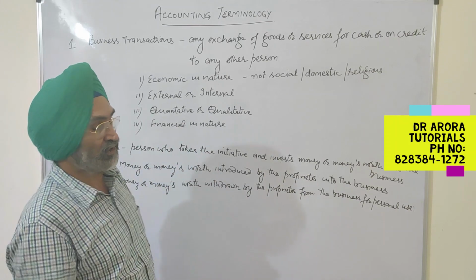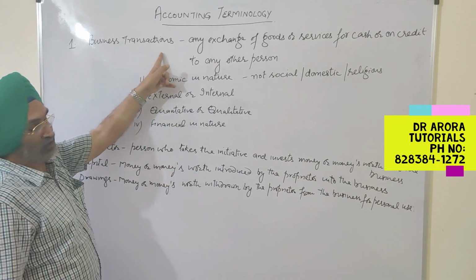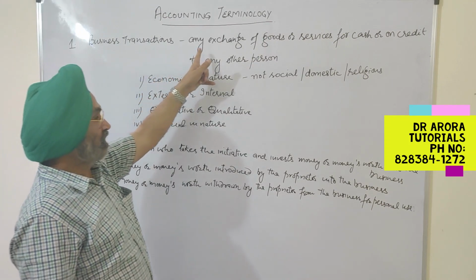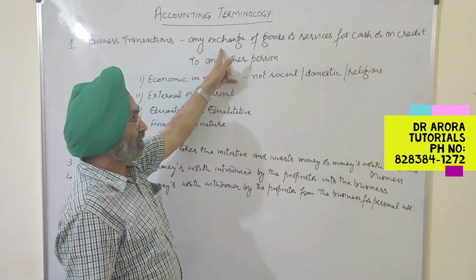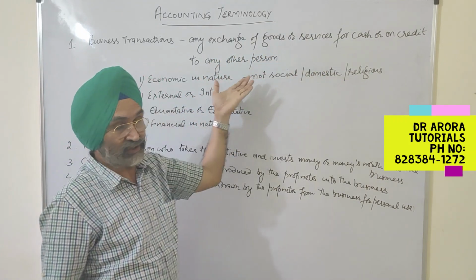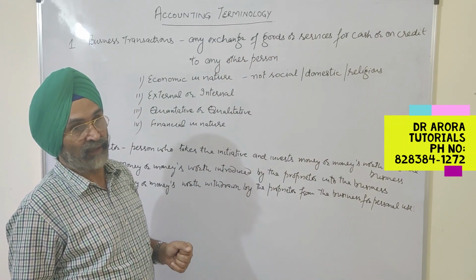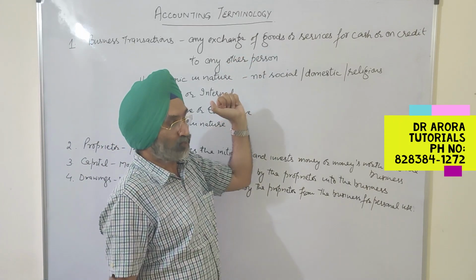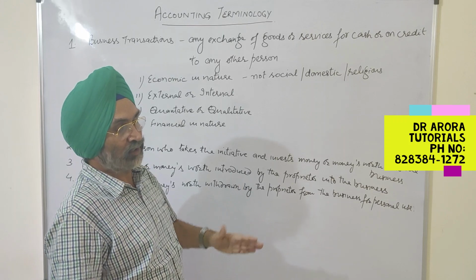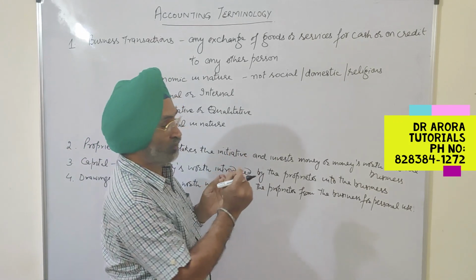So let's discuss the very first item, which is business transaction. A business transaction is any exchange of goods or services. Just see, the word goods has come. We have not discussed it so far, so we have to understand what we mean by goods. When we discuss all those items, then you will be able to understand the proper meaning of those words.